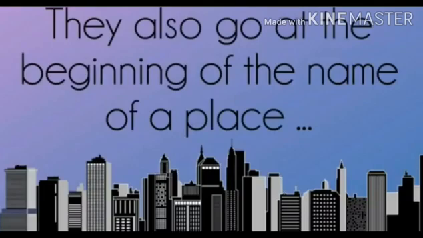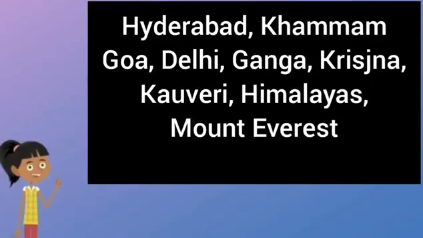Now some of the names of the villages like Hyderabad, Khammam, Goa, Delhi, and also the rivers like Ganga, Krishna, Kaveri, Himalayas, Mount Everest. So all this, Delhi, everything will be starting with a capital letter.